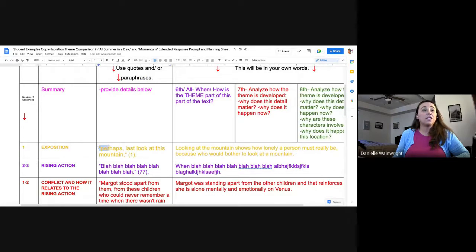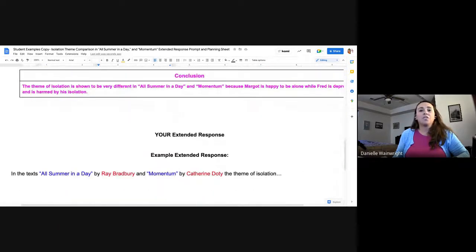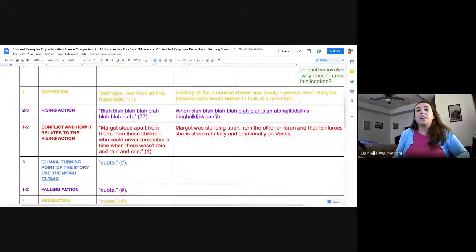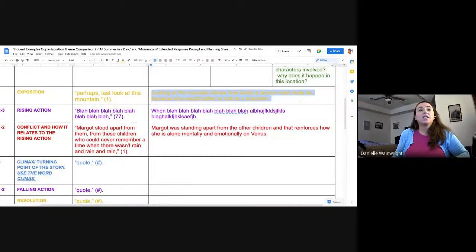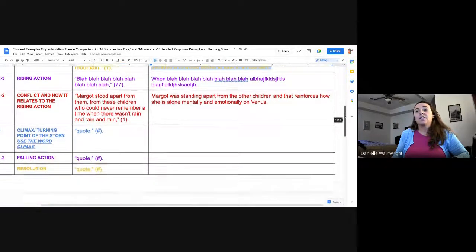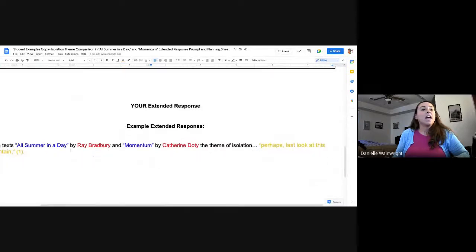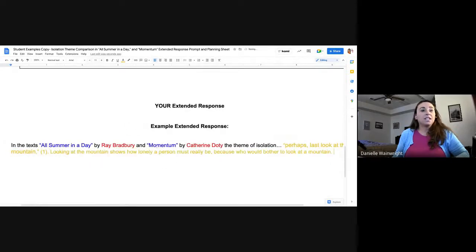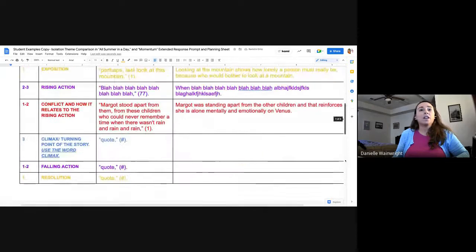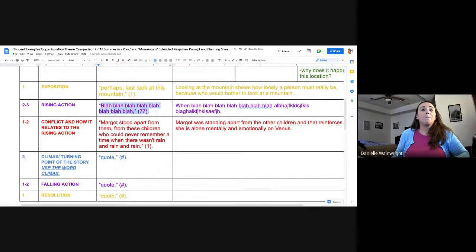Go with exposition first because that's the order of a short story, sorry. And paste. Okay. Copy and paste. Okay. And again, I'm copying and pasting so that all of my work is one big paragraph.